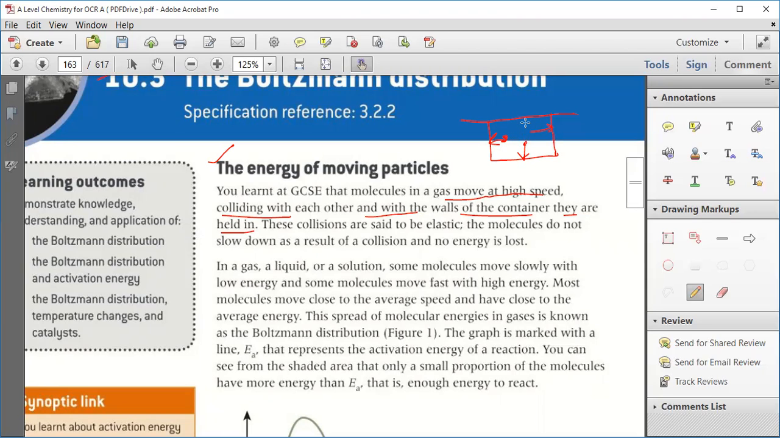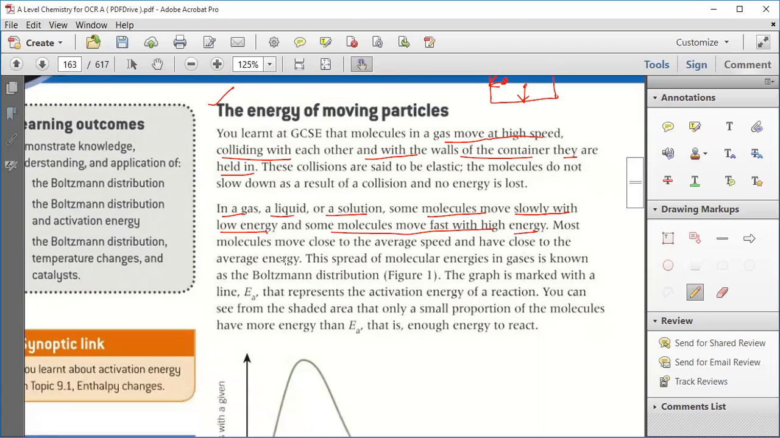Now, in a gas, a liquid, or a solution, some molecules move slowly with low energy, and some molecules move very fast with very high energy. Most of the molecules move close to the average speed and have close to average energy. This spread of molecular energy in gases is known as the Boltzmann distribution.